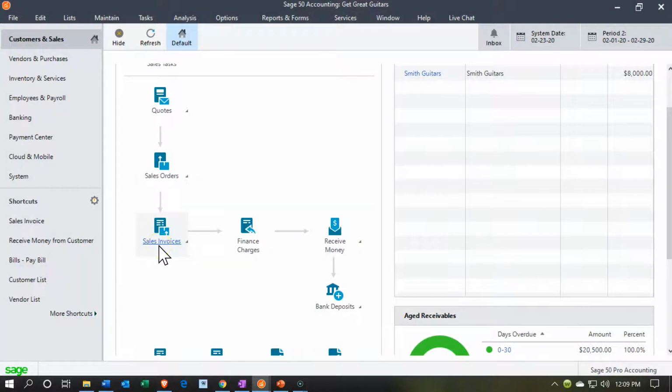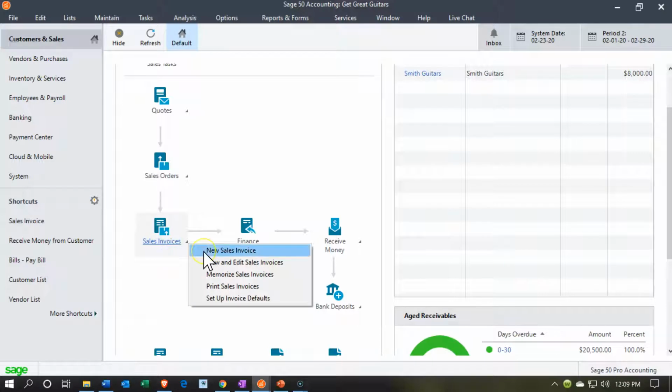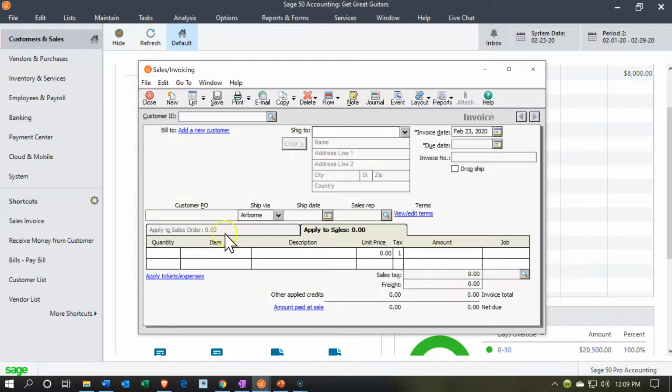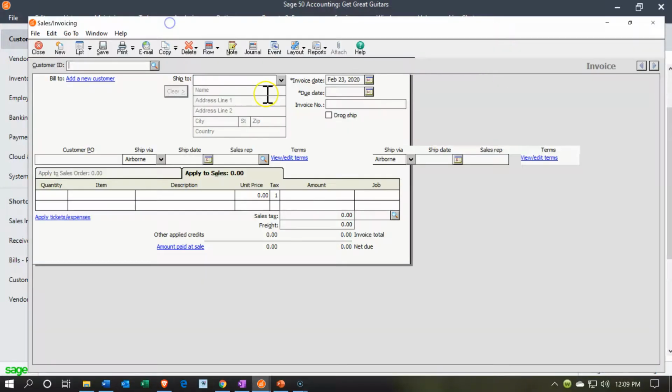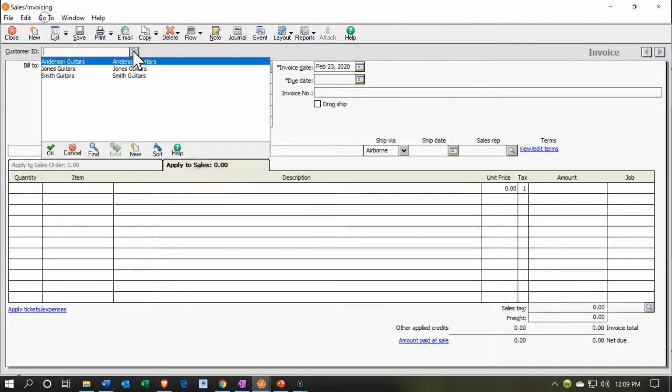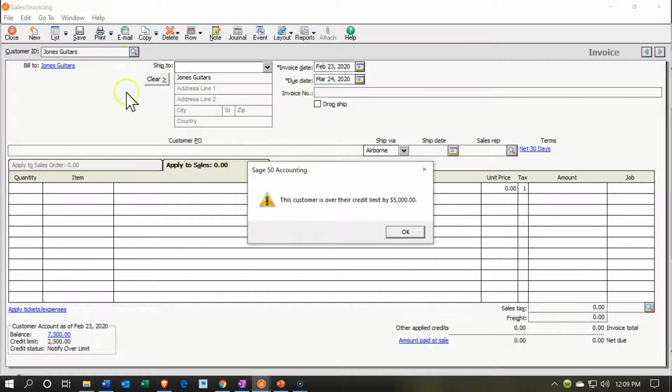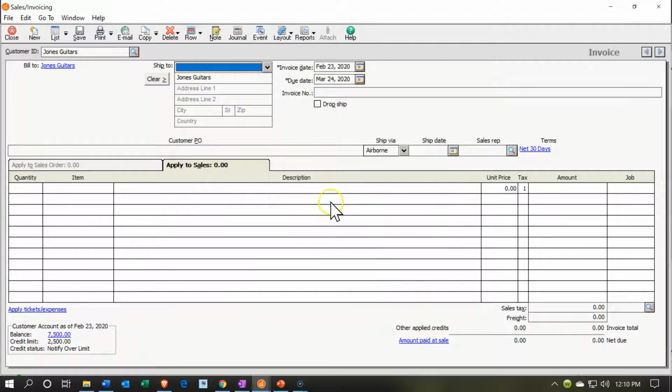So now we're going to go into the sales invoice. We're going to say we want to make a new invoice here. I'm going to make this as large as we can make it. We're going to hit the drop down. Our invoice is going to go to Jones Guitars. We actually have Jones already set up, so that's going to be our customer. This customer is over their credit limit. I'm going to say okay.